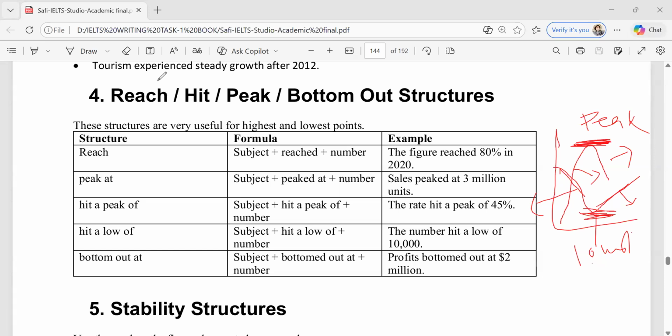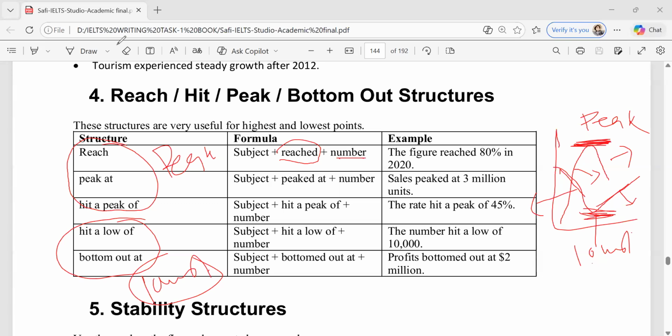So for them, the first three structures are for the peak, the highest, and these two are for the lowest. We can use subject, then reached, or after this a number.